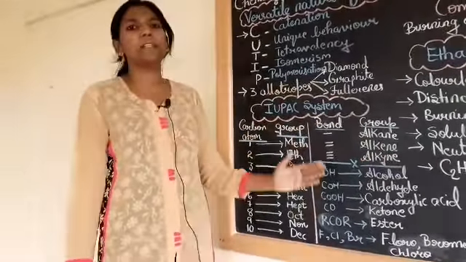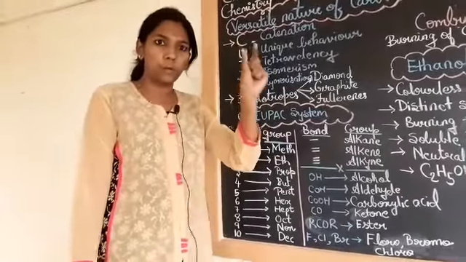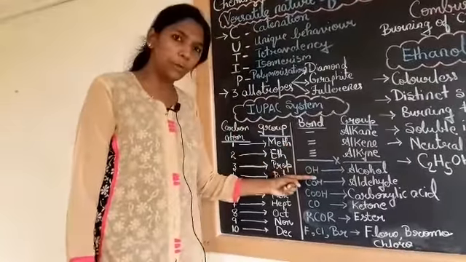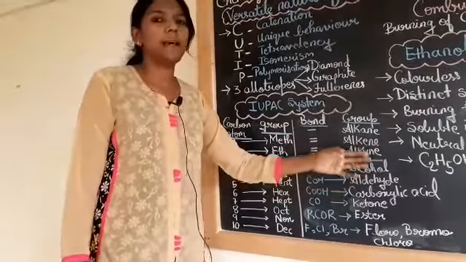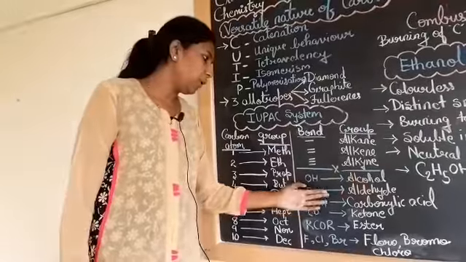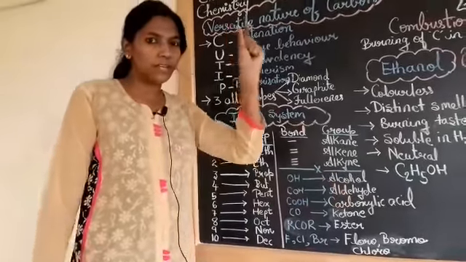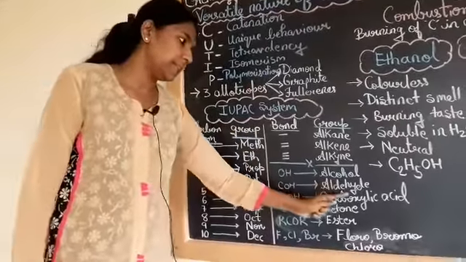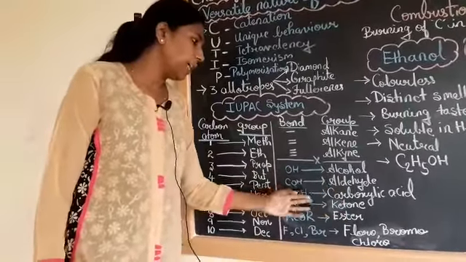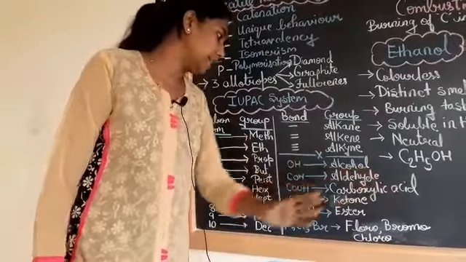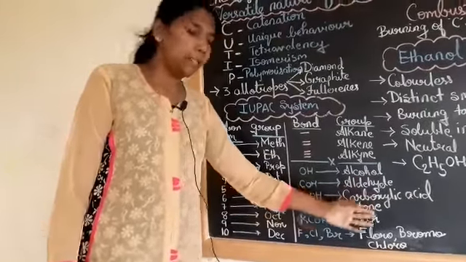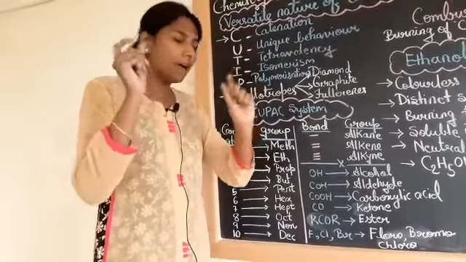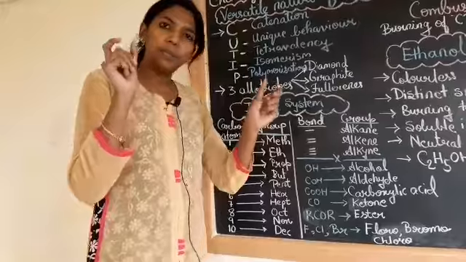How can you identify the compound? By the main functional group, the main reactive part of the compound. If there is OH in the group, you label it as an alcohol. You just have to check at the end, where the group will be mentioned. If it is CHO, it is an aldehyde. If it is COOH, it is a carboxylic acid. If it is CO, it will be a ketone, with R on both sides of the CO. What does this R mean? R means any other group.